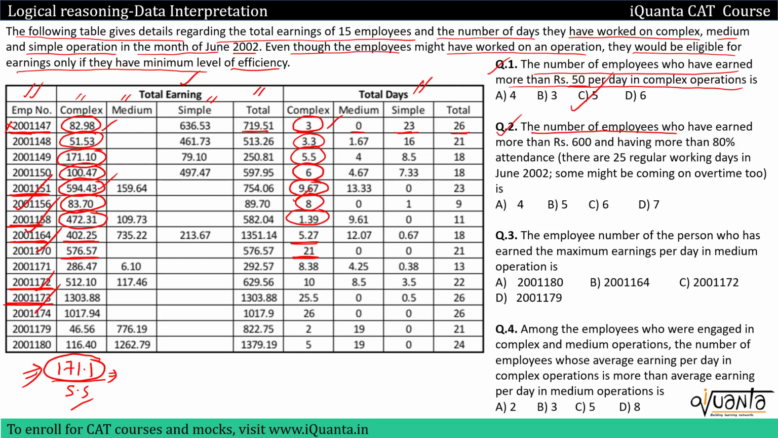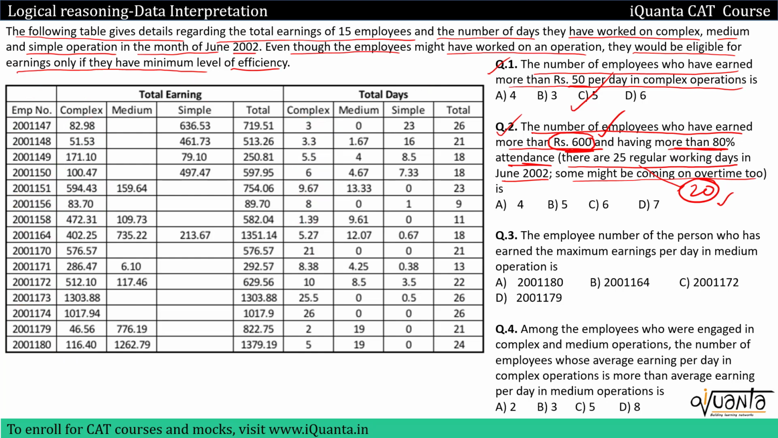The second one is the number of employees who have earned more than rupees 600 and have more than 80% attendance. We have been given that there are 25 regular working days in June 2002. Some might be coming on overtime too. So we are looking for those employees having total earnings of more than rupees 600, and they should have an attendance of more than 80% of the 25 regular working days. 80% of 25 is nothing but 20. So we'll count those employees that have total earning greater than 600 and attendance of more than 20 days.